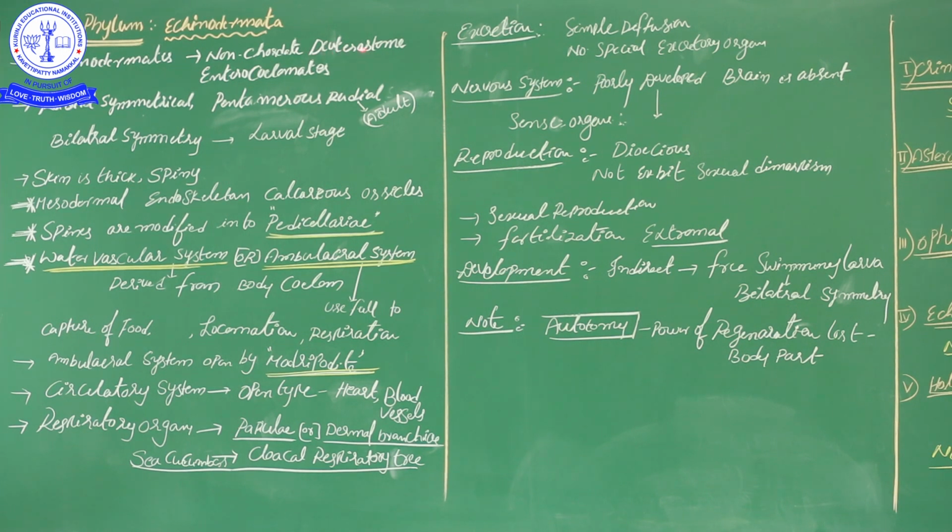What is deuterostome? Stoma means mouth, or hole. The blastopore develops into the anus. Organisms in which, during embryonic development, the blastopore develops into the anus are called deuterostomes. Such a group we call the deuterostomic group.